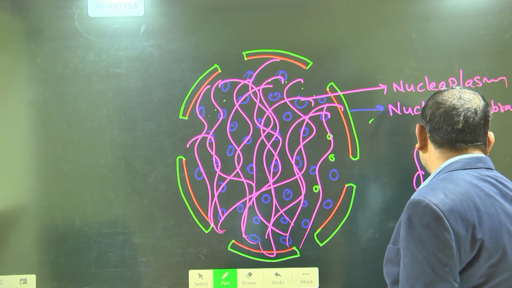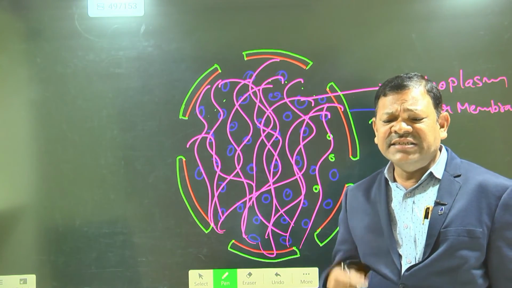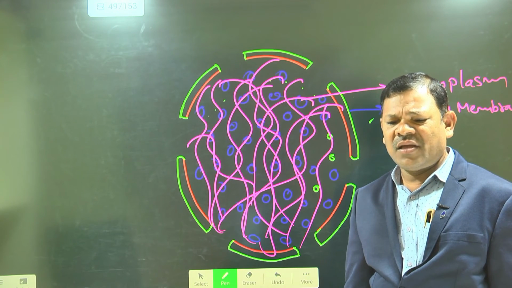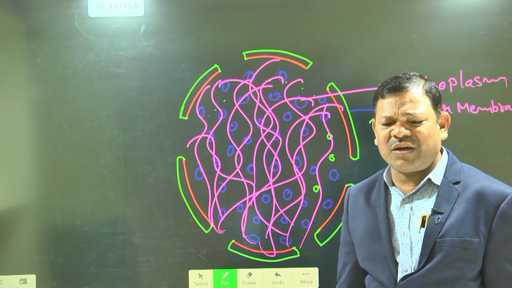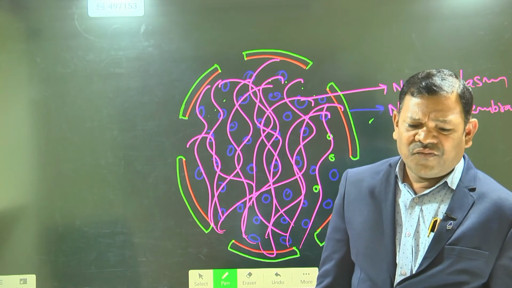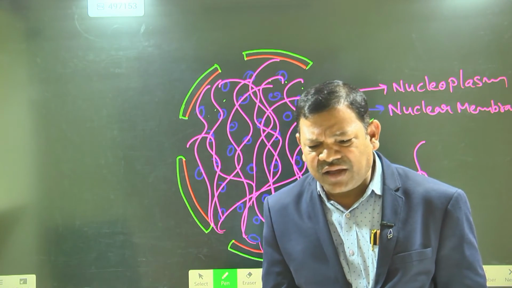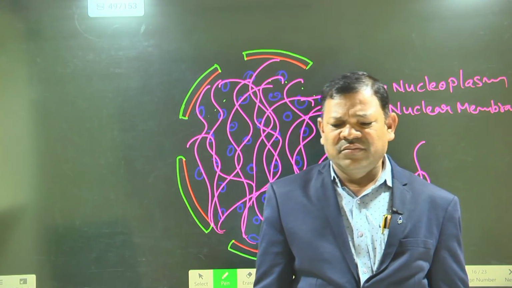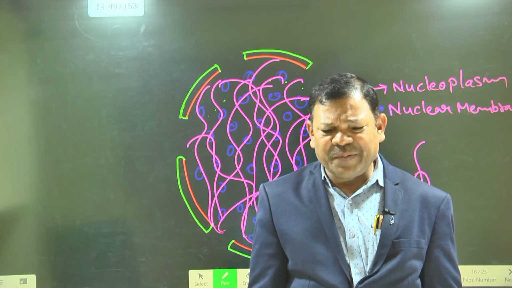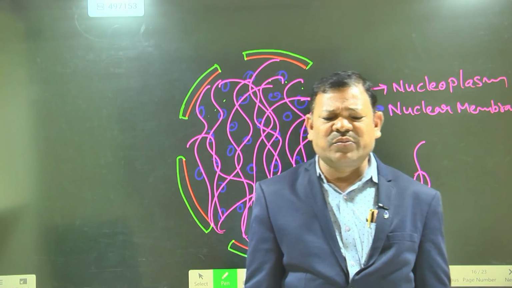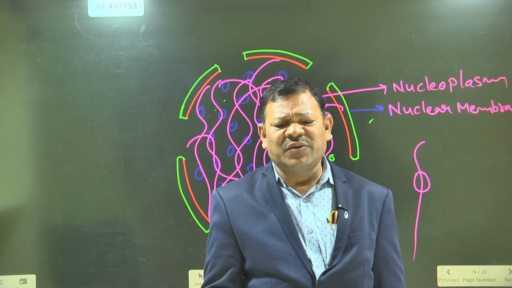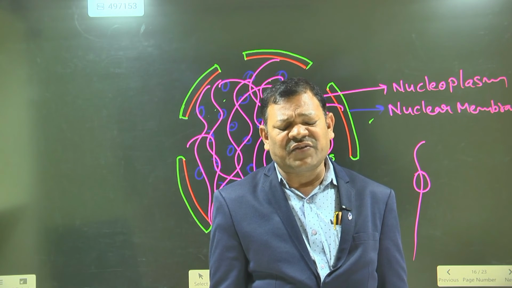In the chromosomes, genes are present. Genes are responsible for the character. How many chromosomes are present in the human body? 46 chromosomes are present, 23 pairs. 23 chromosomes come from the father and 23 chromosomes come from the mother.